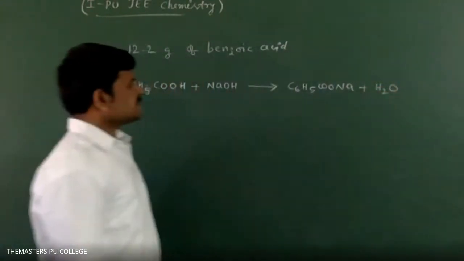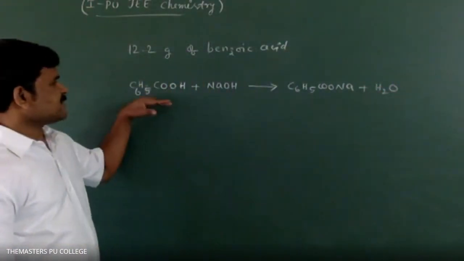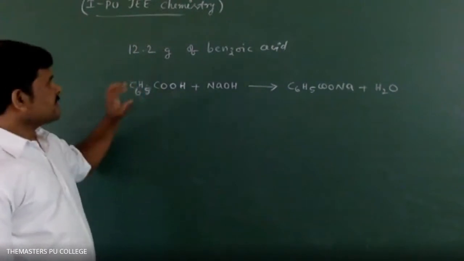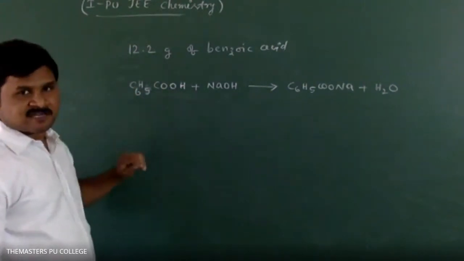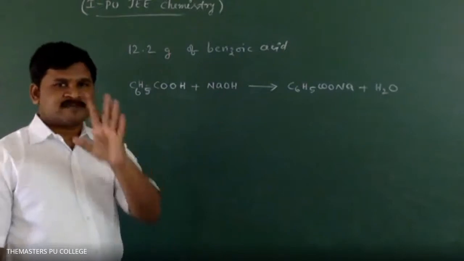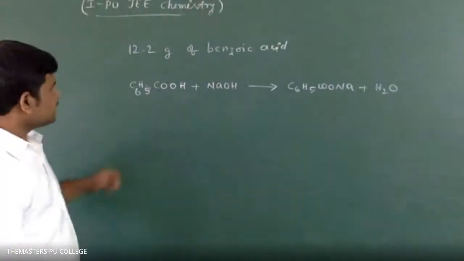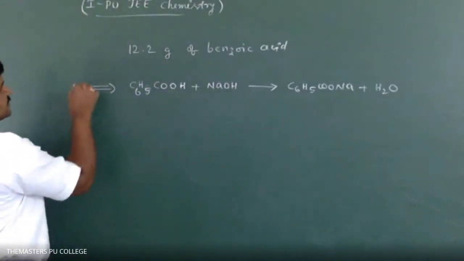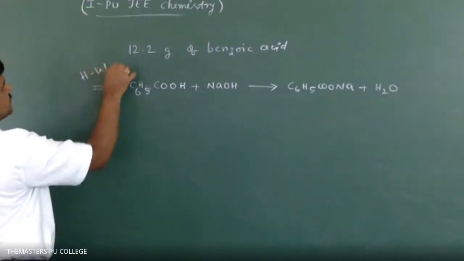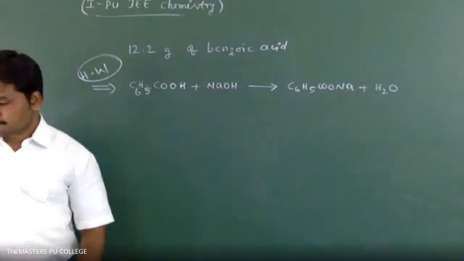First you write according to equation what is the mass of this one, what is the mass of this one. Next you have to apply this question. Please leave some space, 4 or 5 lines, and please solve yourself. This is a homework question. Next.